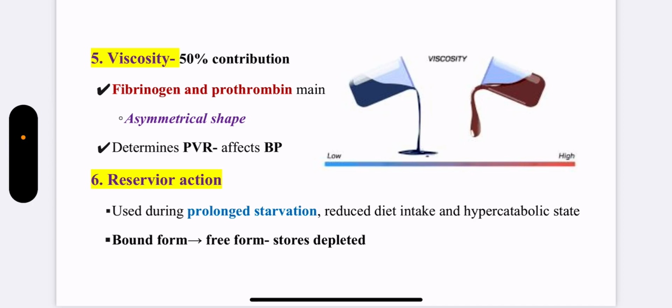They contribute maximum towards blood viscosity, and viscosity of blood determines the peripheral vascular resistance, which in turn affects the blood pressure. Next one is the reservoir action of the plasma proteins. Plasma proteins are used by the body when there is prolonged starvation, decreased dietary intake, and if the body is in hypercatabolic state.